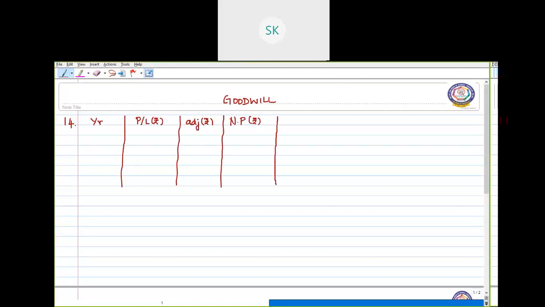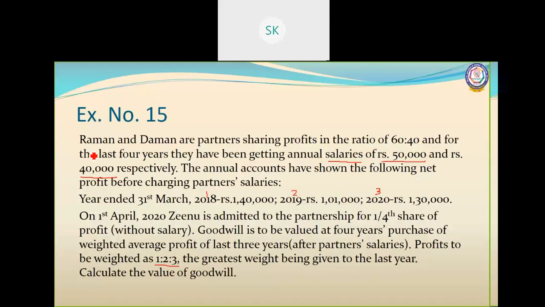I'm just writing in short to save space. Next, weights assigned, and finally weighted profit. Okay, so now for the year 2020.